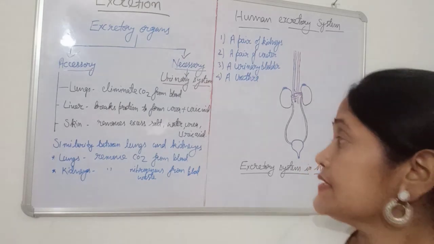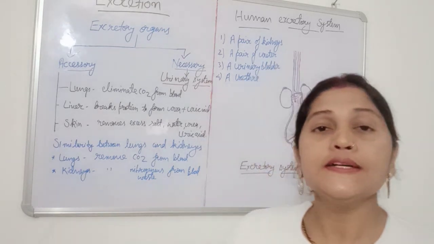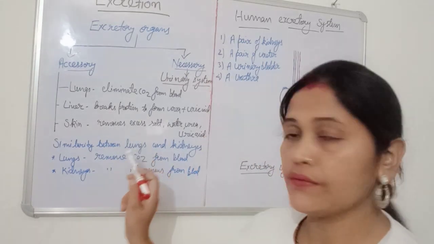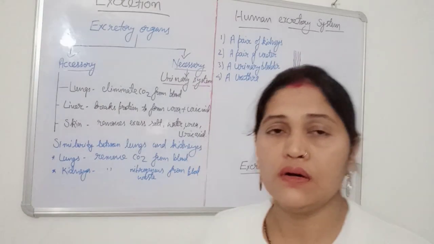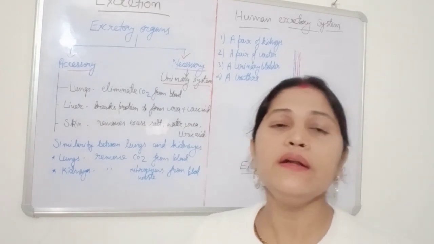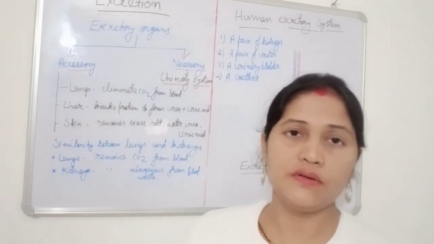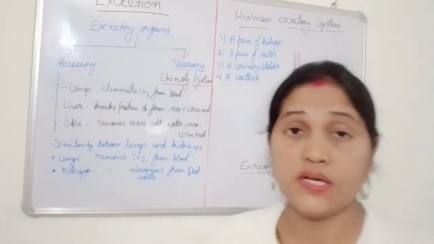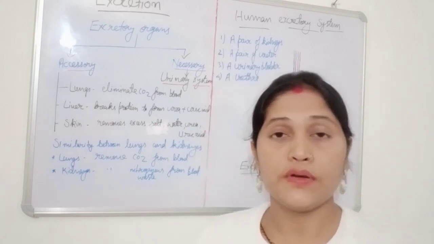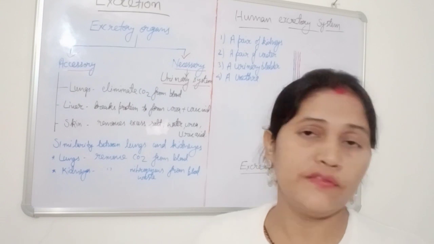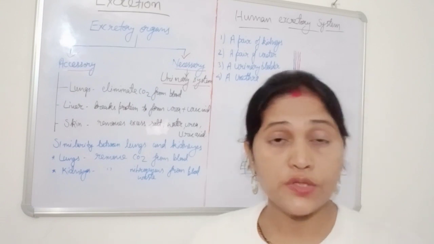One important thing is the similarity between lungs and kidney. This is a very important question from the examination point of view, so all of you students mark it down. This is a type of interlinked question. In the board exam, such types of questions will definitely come. In a chapter there are different topics, so these are questions interlinked from topic to topic.